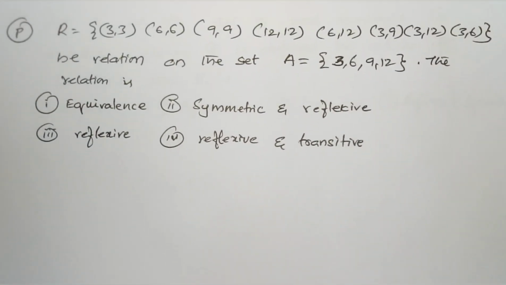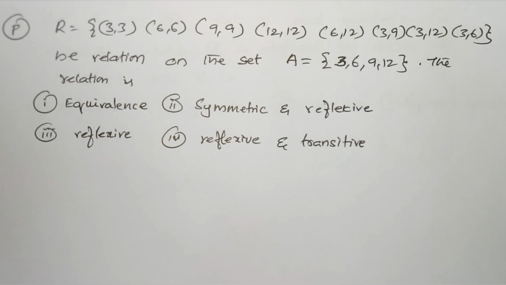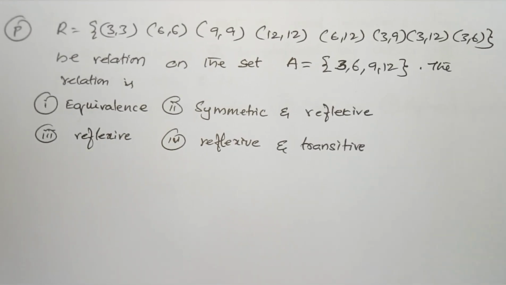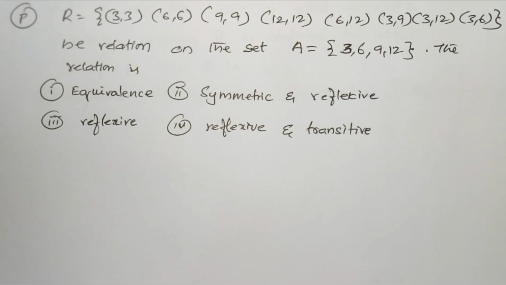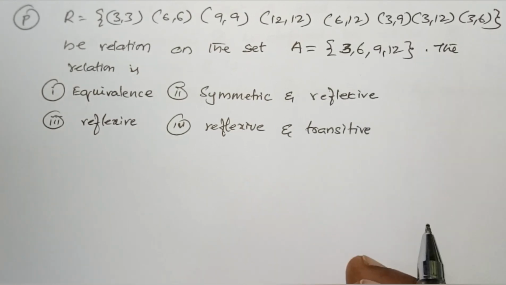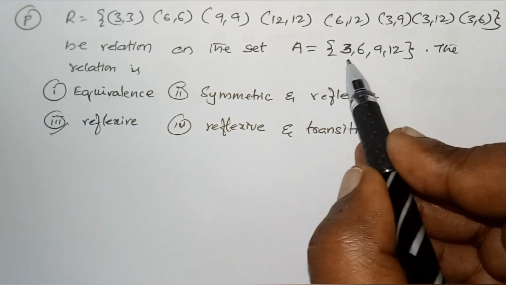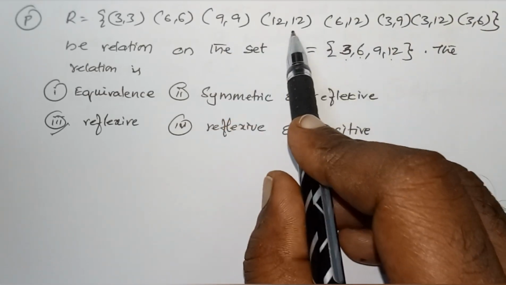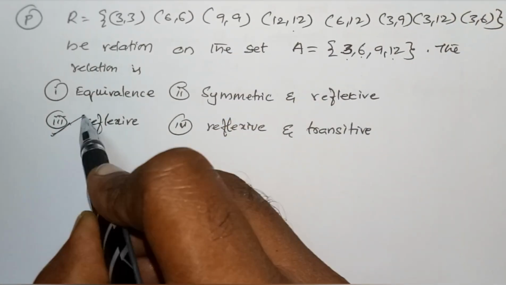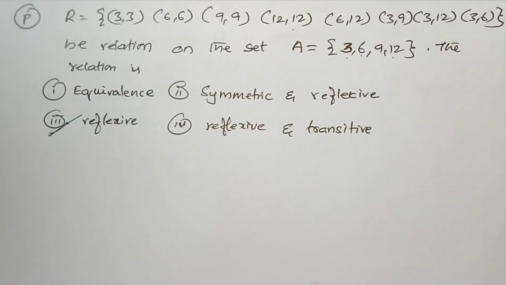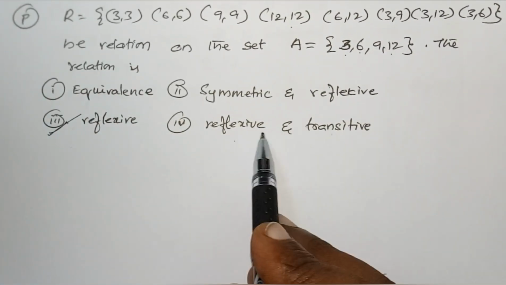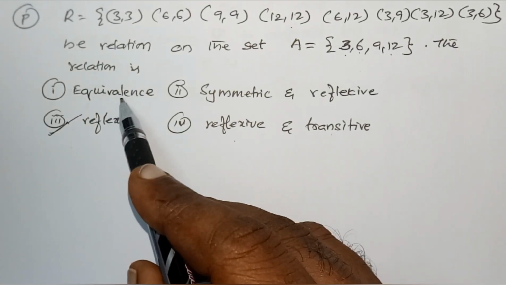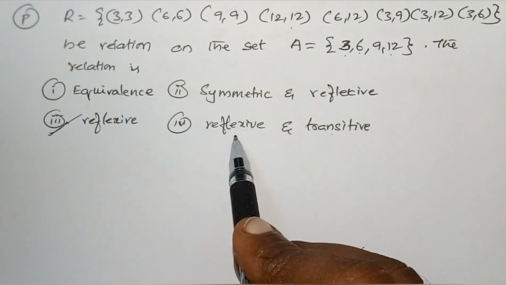Look into the problem. R is equal to {(3,3), (6,6), (9,9), (12,12), (6,12), (3,9), (3,12), (3,6)}, a relation on set A = {3, 6, 9, 12}. Then the relation is... look here. First we go for reflexive. (3,3) is there, (6,6), (9,9), (12,12). So I consider it reflexive. Only reflexive is there, yes. Reflexive and symmetric is there. Reflexive lies in equivalence: reflexive and symmetric, reflexive and transitive.